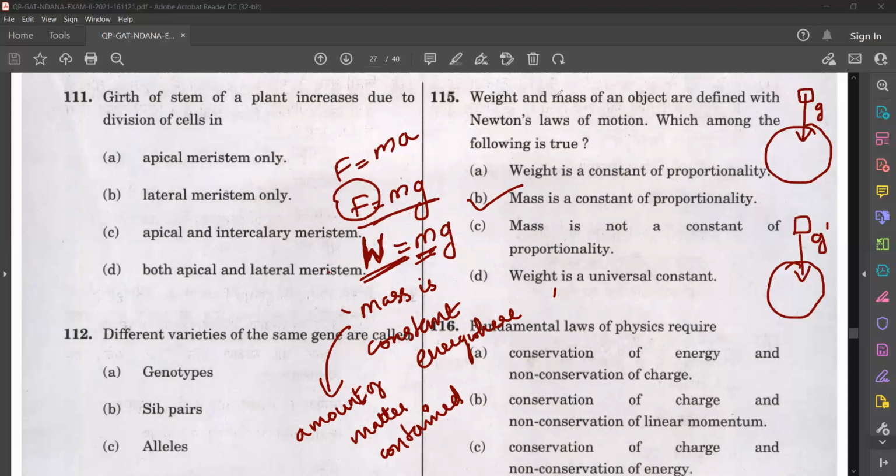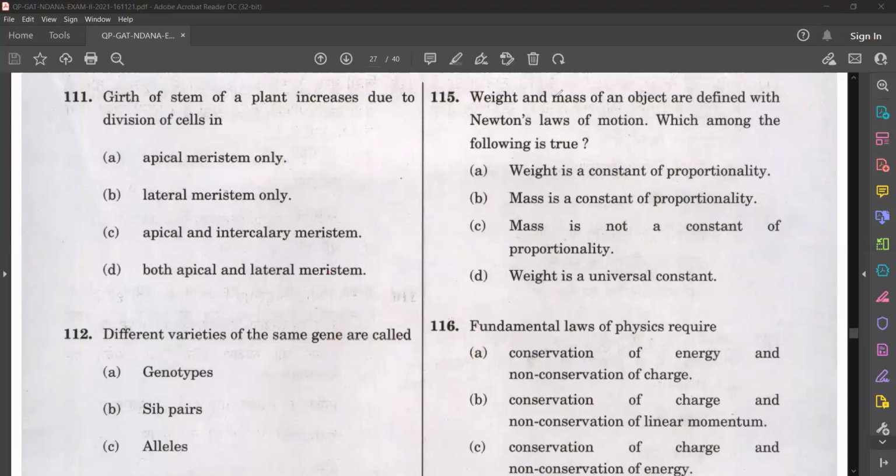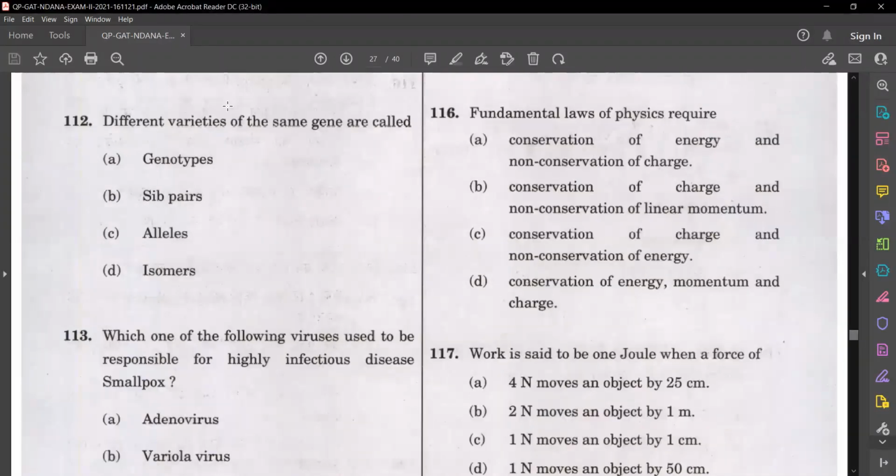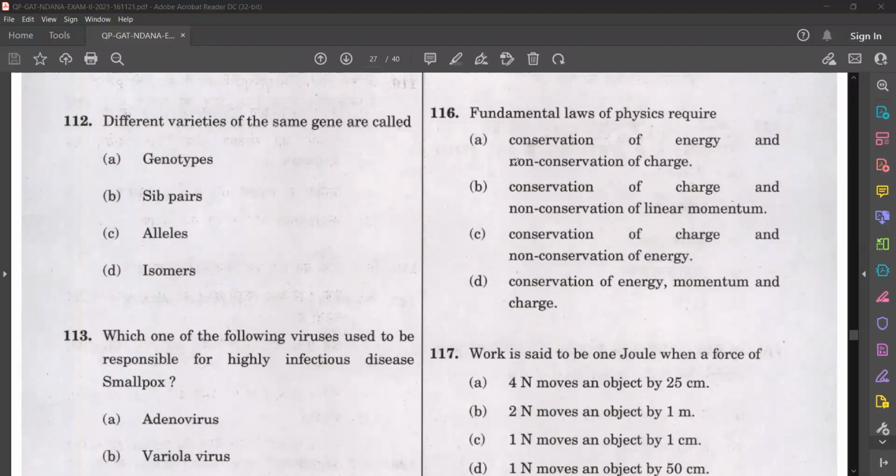Moving to the next question. Question number 116. Fundamental laws of physics require: conservation of energy and non-conservation of charge; conservation of charge and non-conservation of linear momentum; conservation of charge and non-conservation of energy; conservation of energy, momentum, and charge.